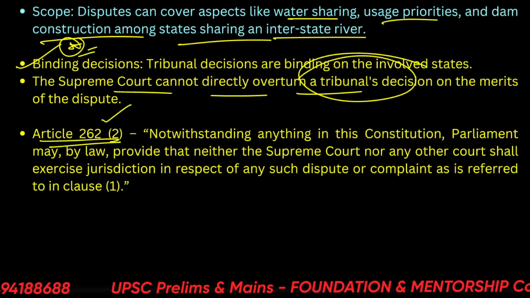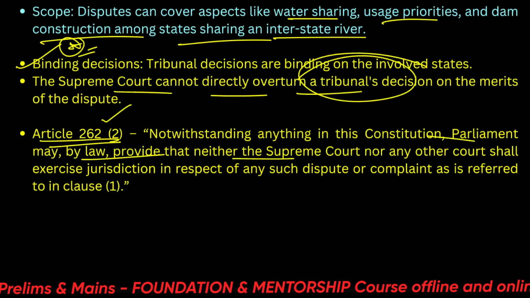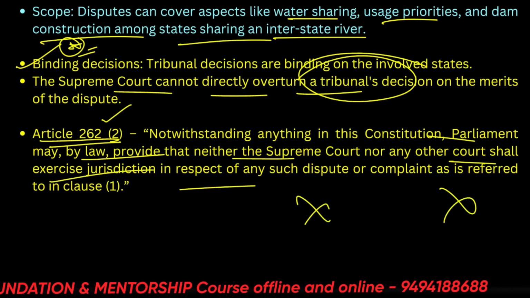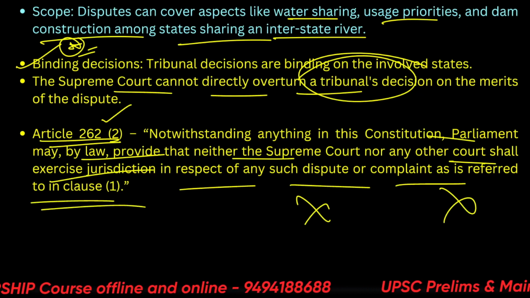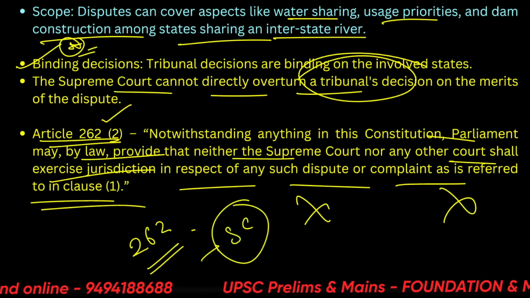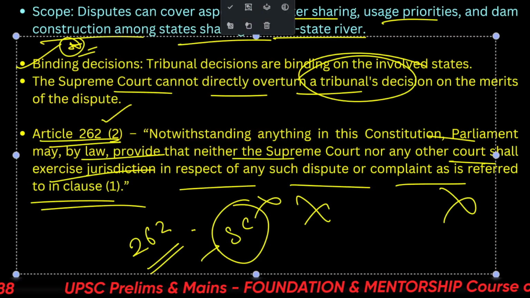Article 262 specifically mentions that Parliament may by law provide that neither the Supreme Court nor any other court shall exercise jurisdiction in respect of any such dispute or complaint as is referred to in clause 1. So please remember Article 262 and please remember the fact that even the Supreme Court cannot overturn this decision from the tribunal. Alright, so this is about the Mahanadi River.